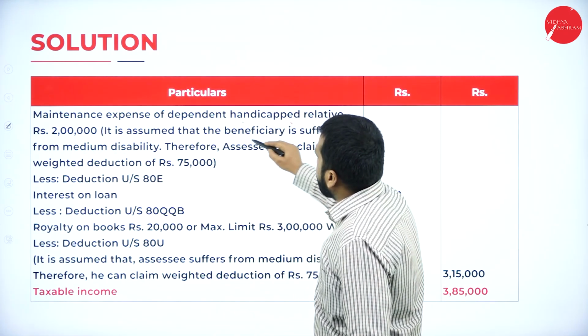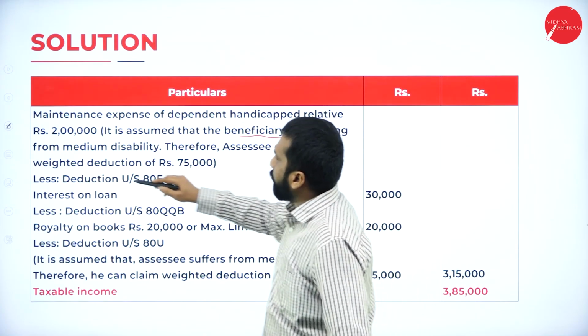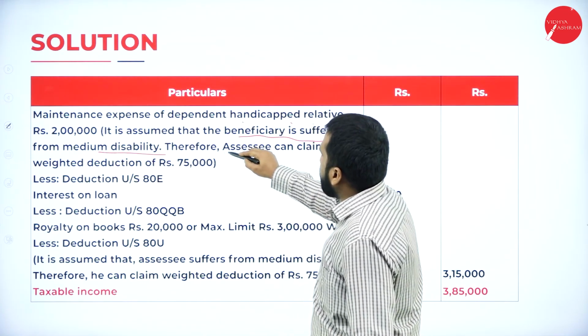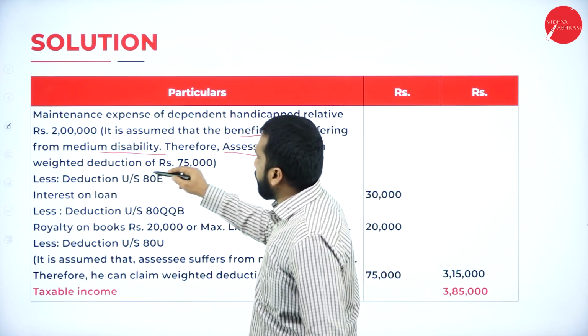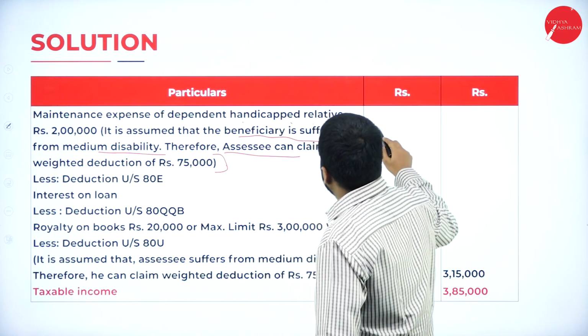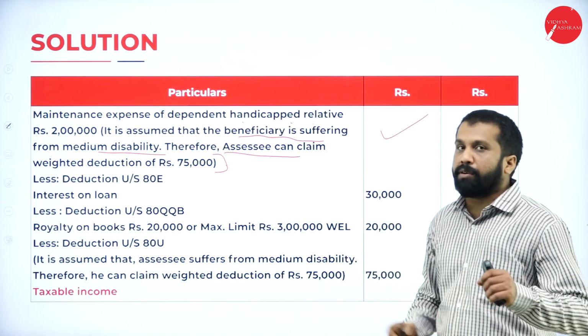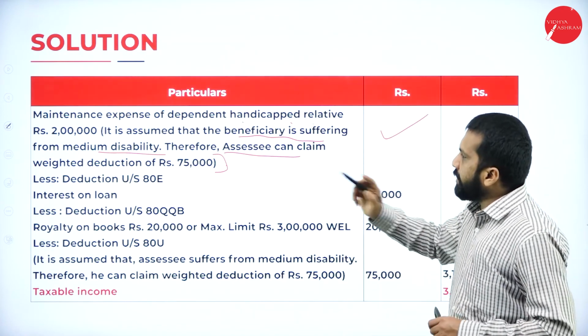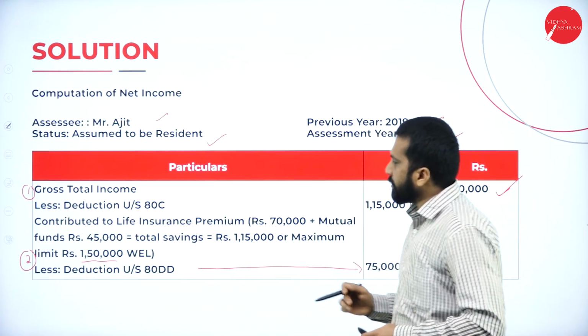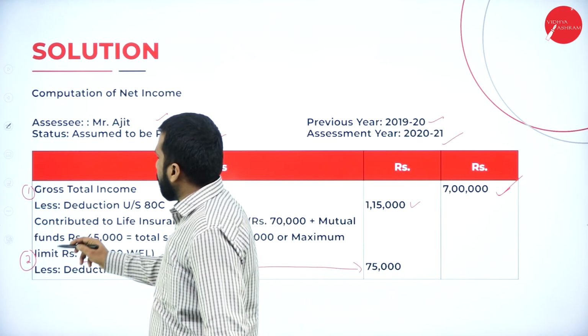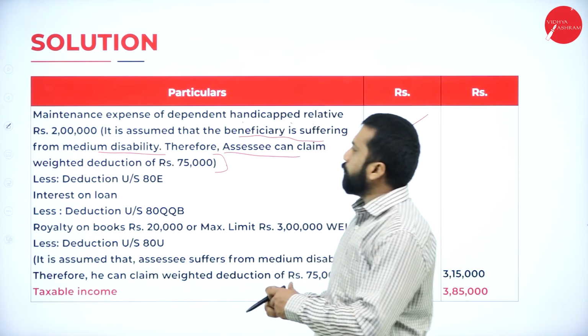It is assumed that the beneficiary is suffering from medium disability. Therefore, assessee can claim weighted deduction maximum of 75,000. Amount already we have taken. These are the explanation. Your third one is done. Second one is done. We'll go for the third one.